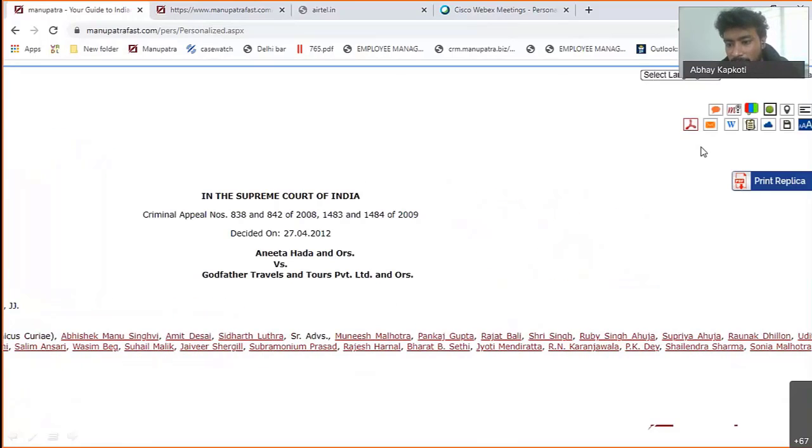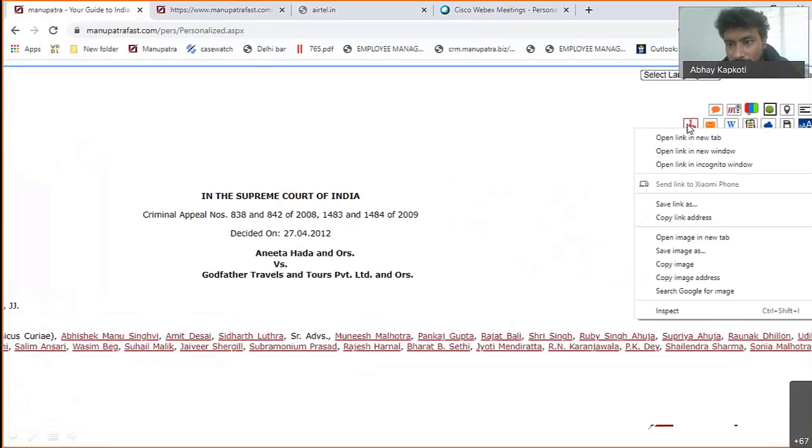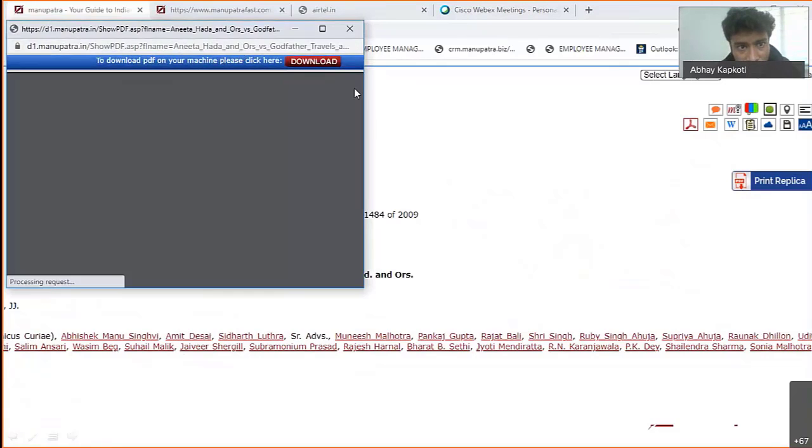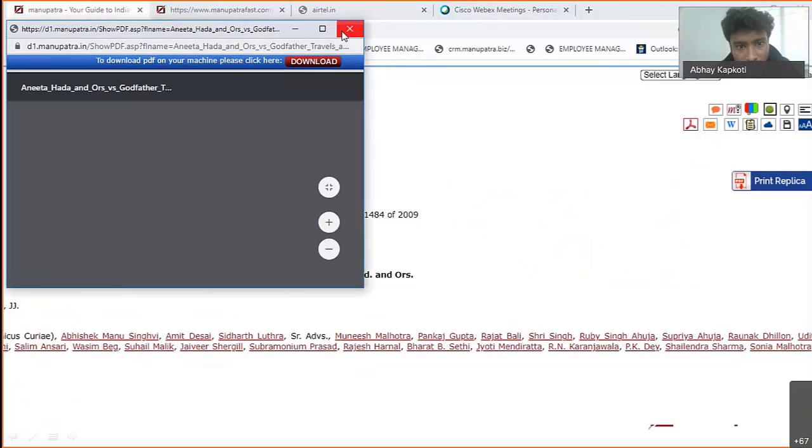Okay, so some of the features are there. If you want to see the print, if you want to download the print of the judgment, the PDF download is there. Just click onto this one, and you will be able to download the print. So the PDF option, if you want to download, that is available. Once it loads, I'll be able to show you that the equivalent citations are also there in that.